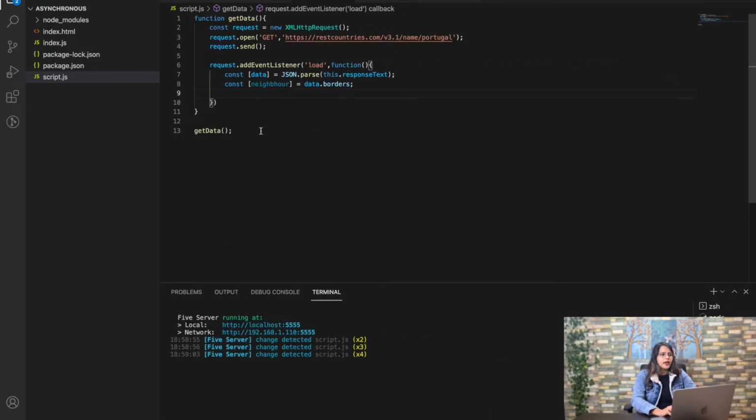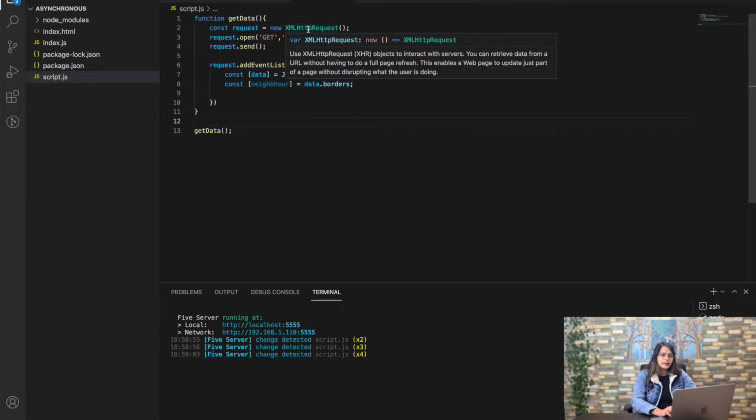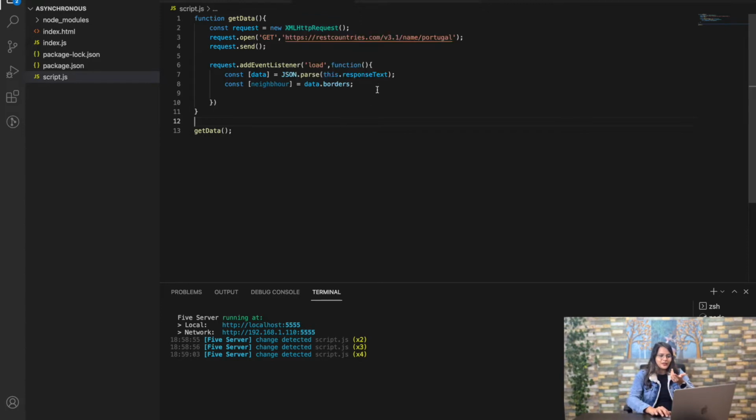Fine. So I have already created some sample code and some functions, because these XML HTTP requests were used to manipulate asynchronous data and to get a response from it. But since I've not used it much, I have created some wireframe syntax here, because it would be difficult for me to remember it completely.